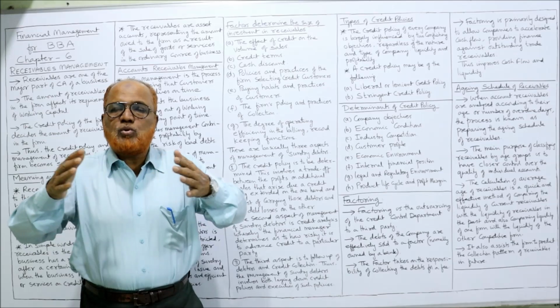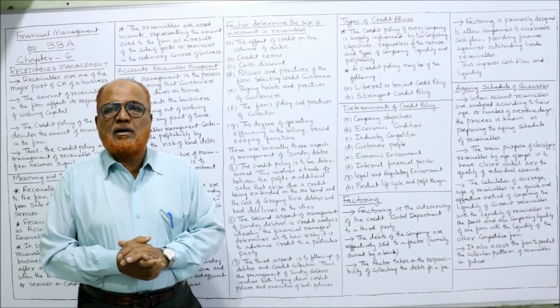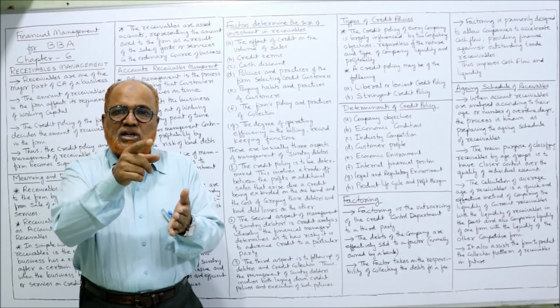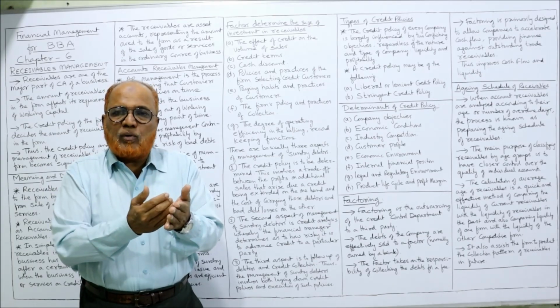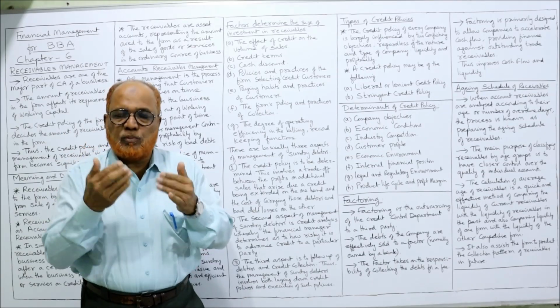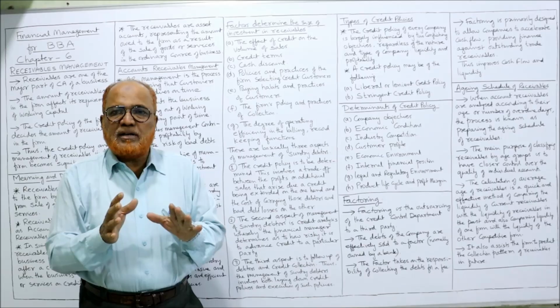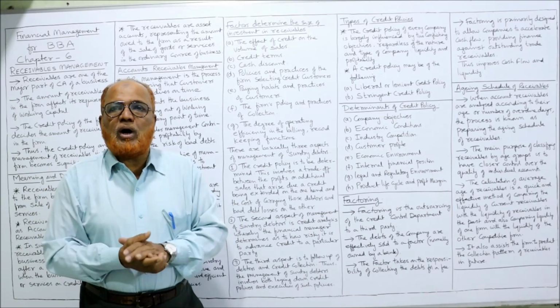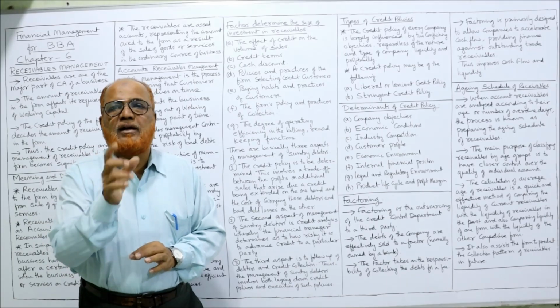A business may have so many customers. The record should be kept of the due amount for each and every customer. Before the amount is due, a reminder should be sent to the customer that the amount is due, please pay it. Once the payment is made, the account will be closed. So all this follow-up procedure should be done.